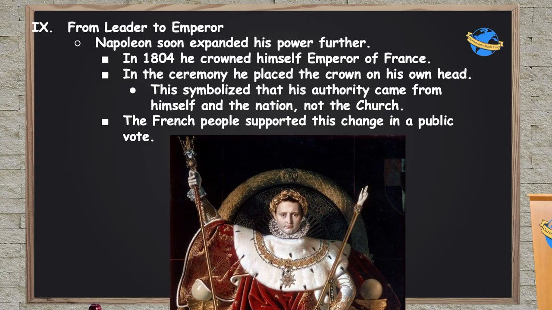Things are stable now. We have order. We have safety. We're winning all these wars. Everyone's looking up at France again as this great place to be feared and worshipped. So why not let Napoleon be emperor?